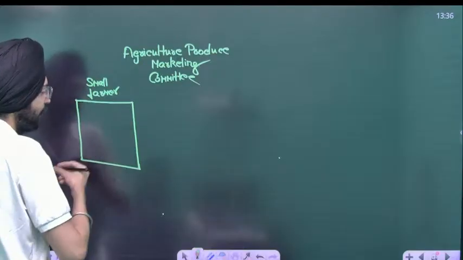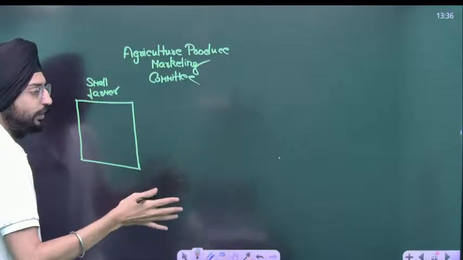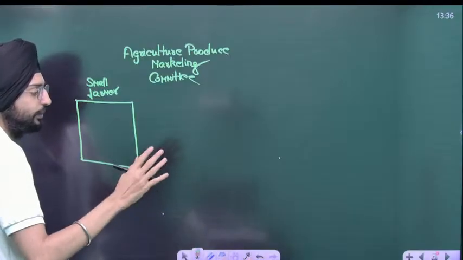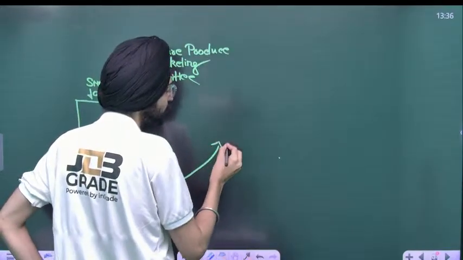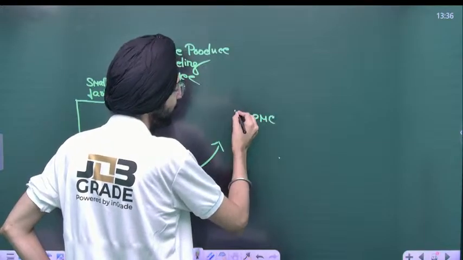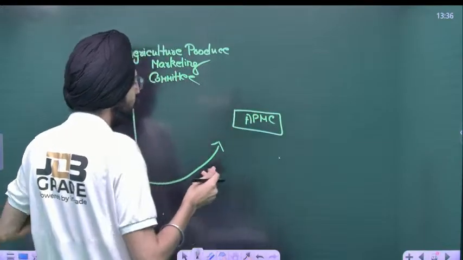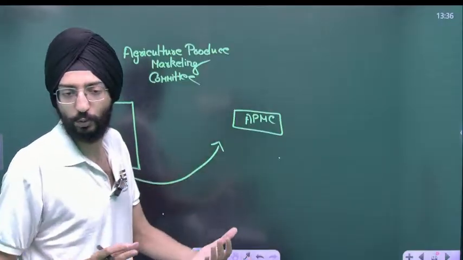He goes to a mandi, for example the Azadpur mandi, located in the heart of Delhi. He goes with his produce to the APMC mandi, the official mandi. Now, sir, he is going to sell his produce to the trader who offers more.